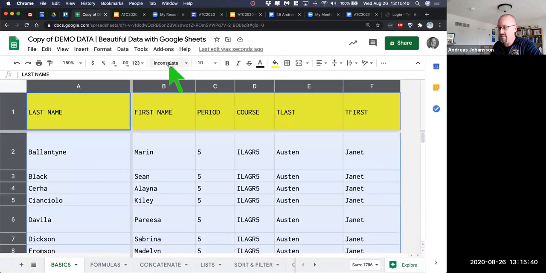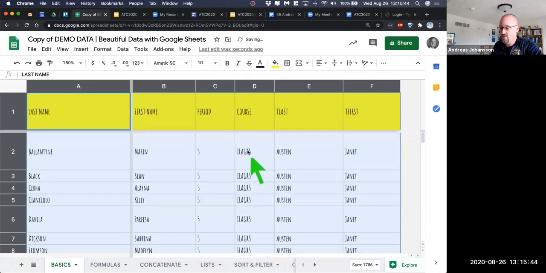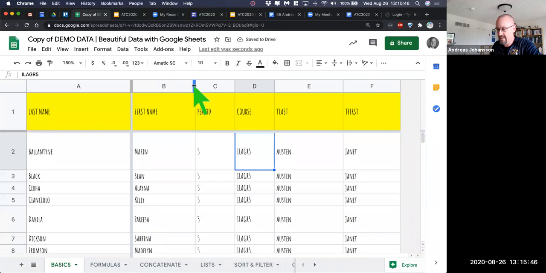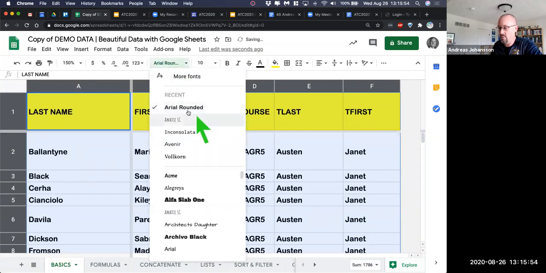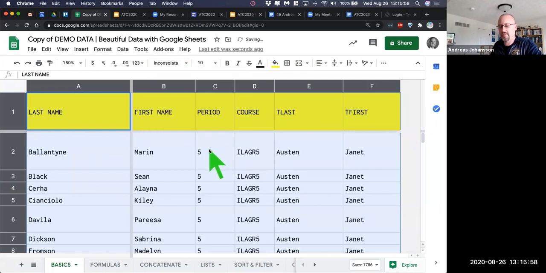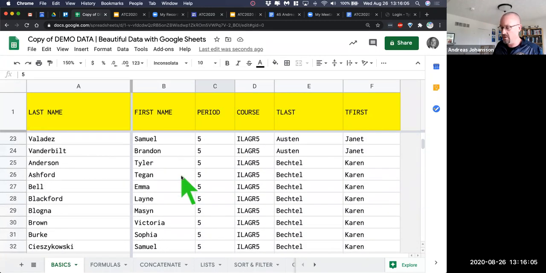If I'm working in a spreadsheet and I use a font like Amatic, it's really hard. So do what works for you. Find a font that works for you. Arial rounded maybe, depending on what you're doing. But Inconsolata or Courier New or something like that, with spaced out letters, tend to work a lot easier for spreadsheet use.